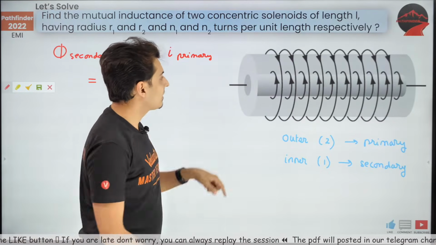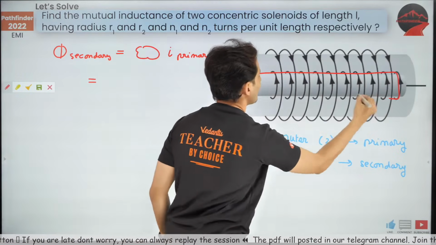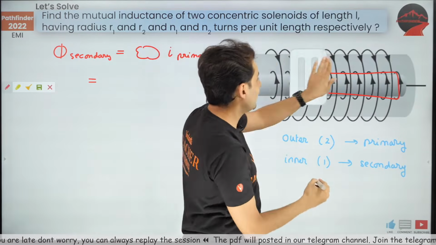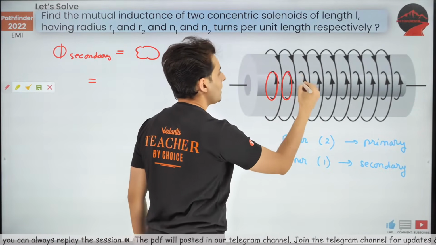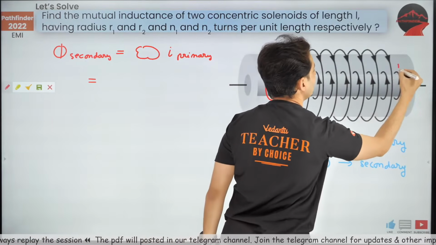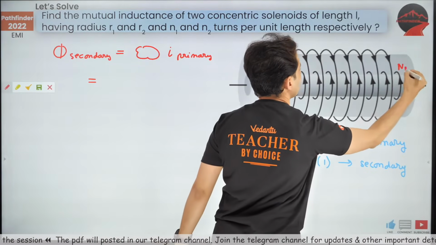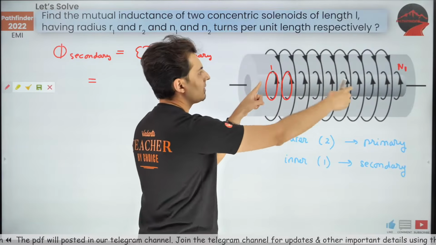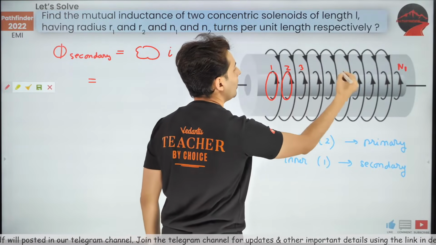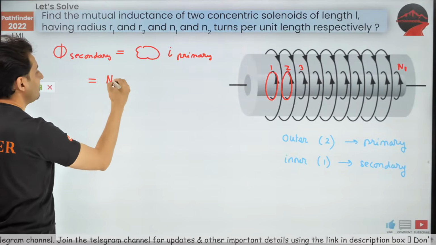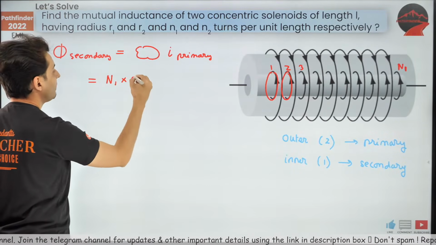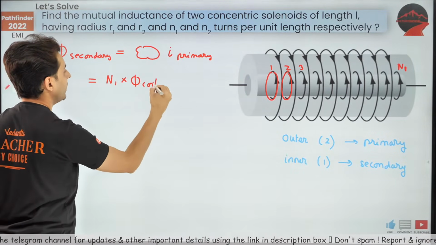The flux in that inner coil, observe this carefully, will be the flux through each coil, but it will be N times. And N is, let's say, N1 because it's the inner one. So how many coils are there? There are N1 turns. So it will be N1 into flux through each coil.